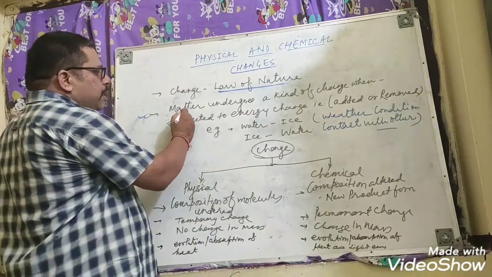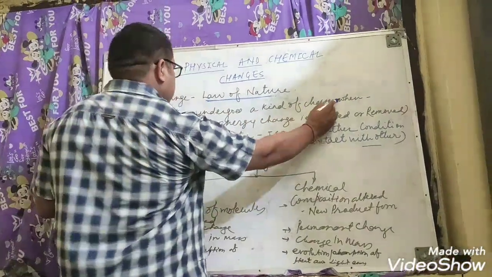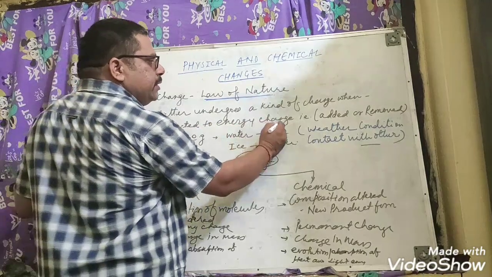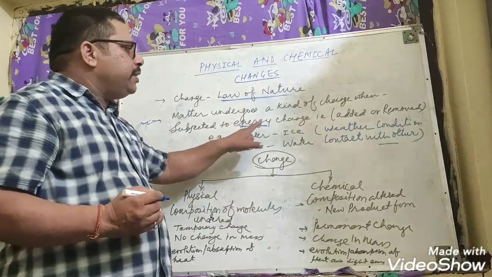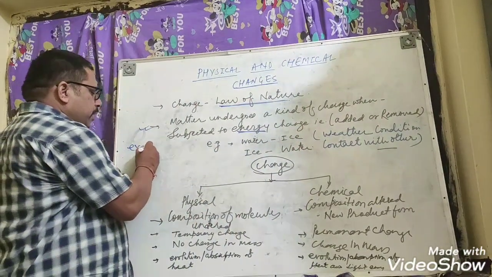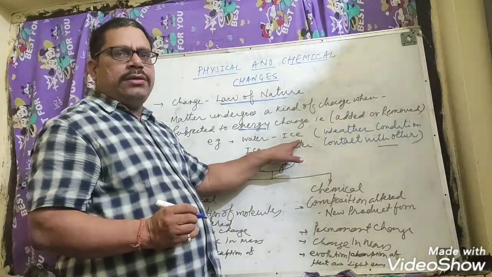First of all, any matter undergoes a kind of change when subjected to energy change. What is the meaning of energy change? Energy either added or removed. I am giving one example: water to ice.